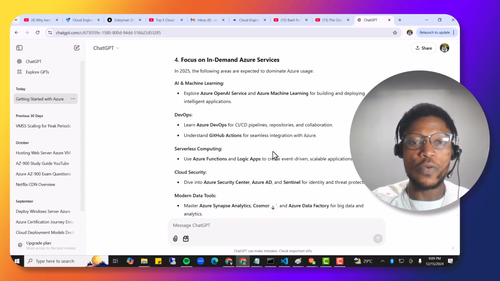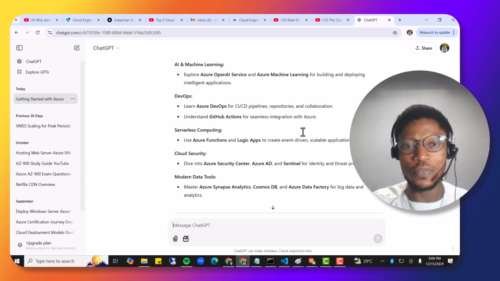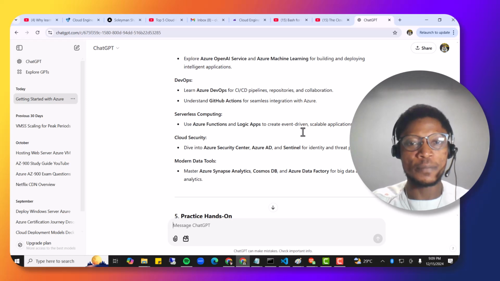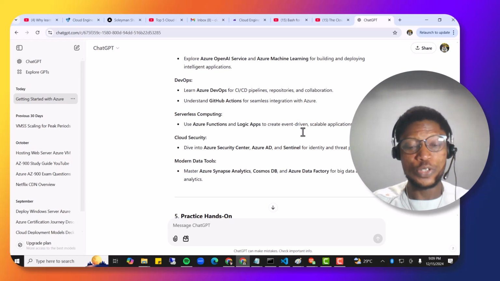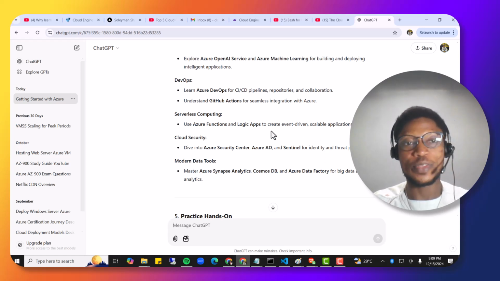So for DevOps, you see we have CI/CD pipelines to use Azure Repo, Azure Boards, and also collaboration tools like GitHub and all the stuff like that. So you also need to have an idea about how all those things work. This also lets you know that there are many tools in Azure. But what makes you stand out is knowing what is in demand. You can't learn 1,001 of those tools, but knowing which of them you actually need to solve a particular problem is what is necessary for you to get your seat at the table when it comes to cloud computing in 2025. So I would advise you to get to know what's in demand.